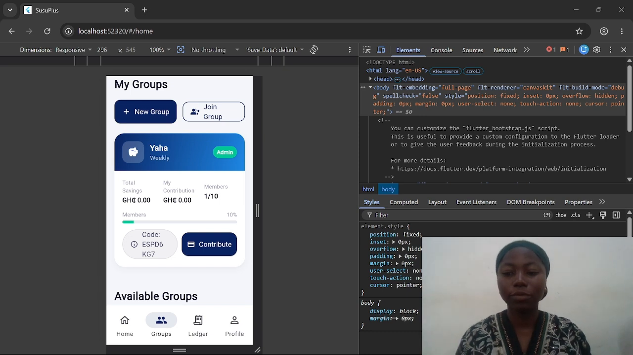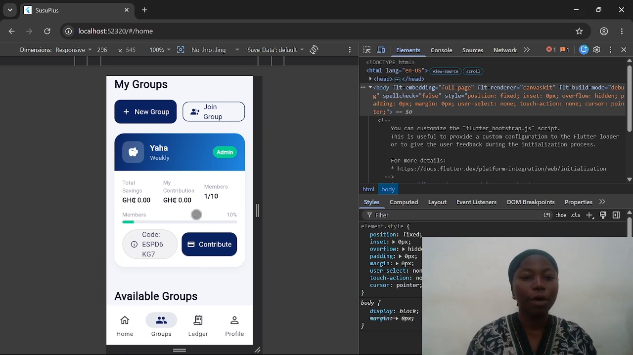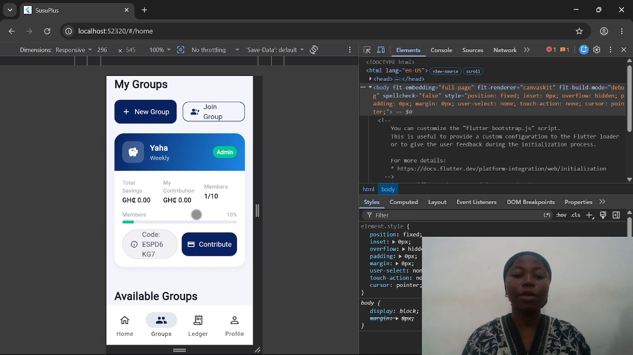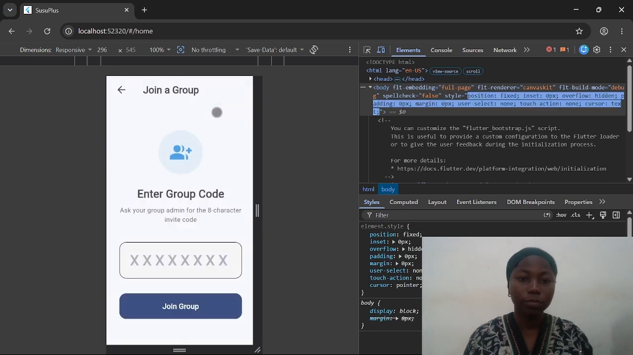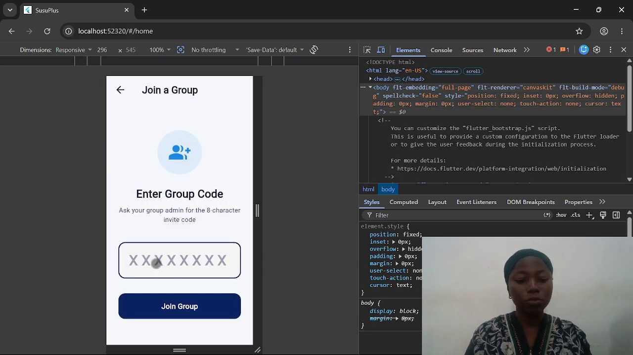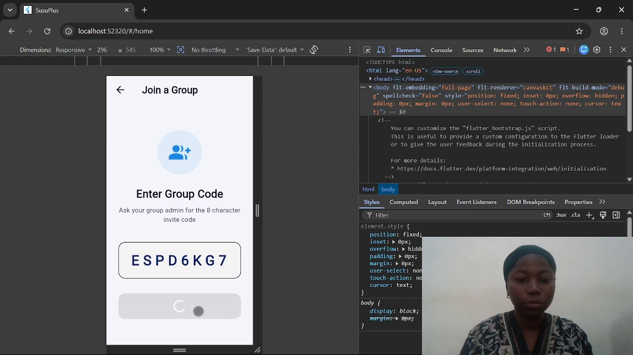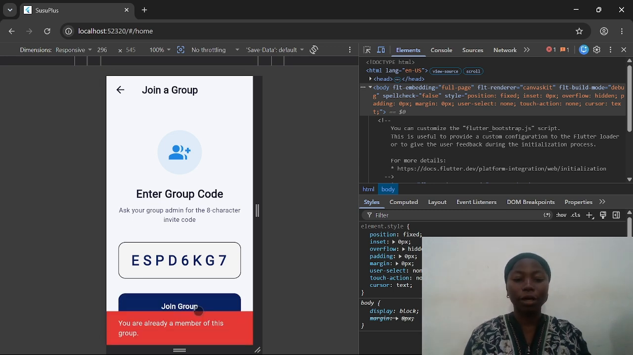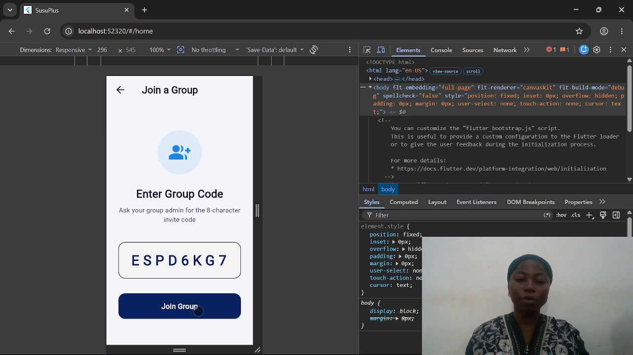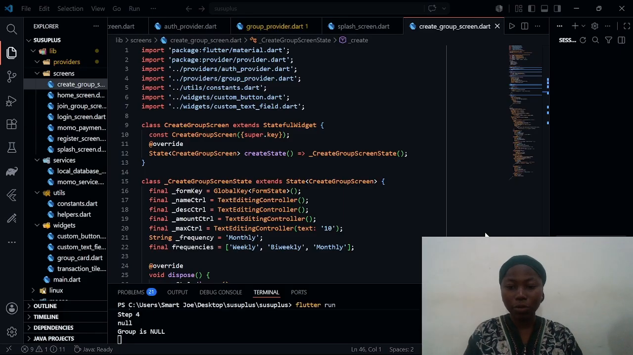So let's join a group. Over here we have the Yahoo group. Before you'll be able to join any group, every group has its unique code. So let's join Yahoo. Yahoo has its code as ESP KG7. So let's join. It's telling you that I'm already a member, but if you are not a member, it will actually add you to the group. So the coding aspect.